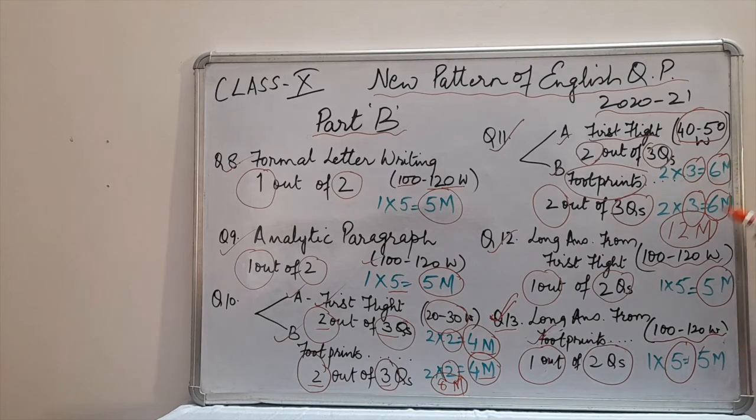So here is the pattern of the English question paper where you are going to get total 13 questions. Part A is of 40 marks which is objective and part B is also of 40 marks which is subjective. I hope children that the pattern of the new question paper in English is very clear to you now. Now you will be able to attempt your exam confidently.